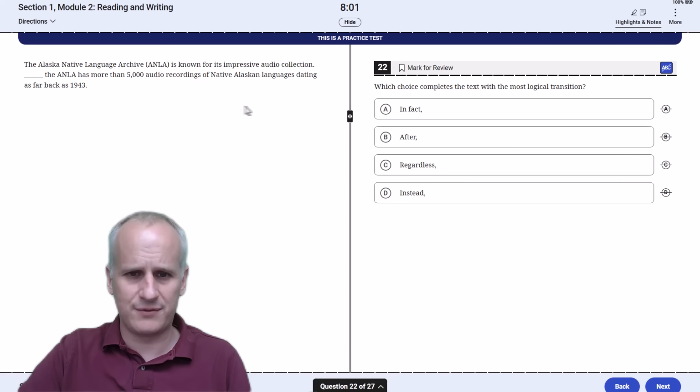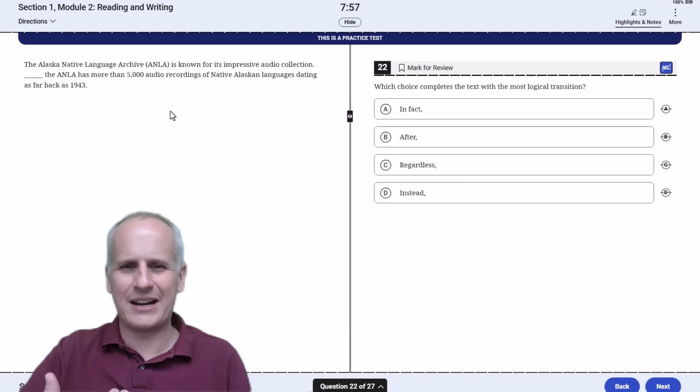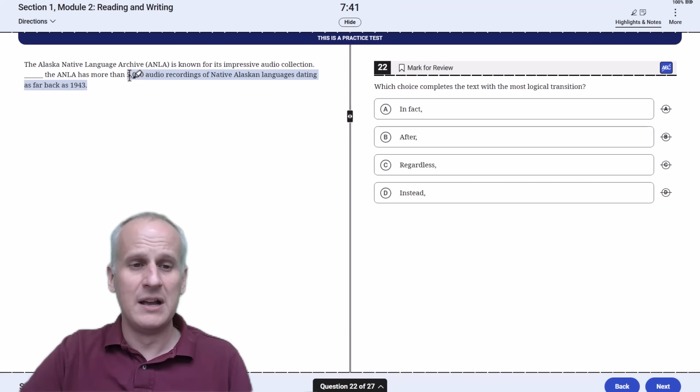We're looking at transitions for the first time. So here, we need to determine whether we're looking at agreement or contrast. So we read from the top: the Alaska Native Language Archive, ANLA, is known for its impressive audio collection. The ANLA has more than 5,000 audio recordings of Native Alaskan languages dating as far back as 1943. Well, these things are definitely in agreement.